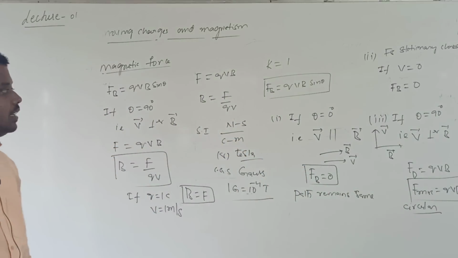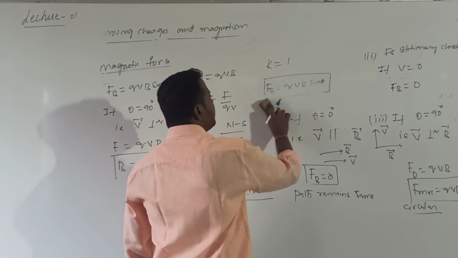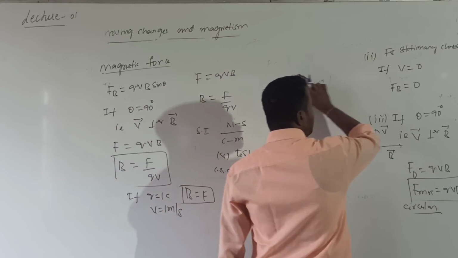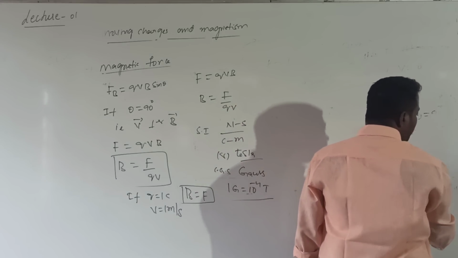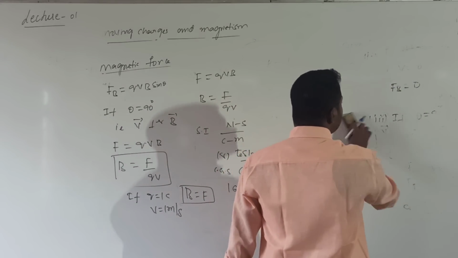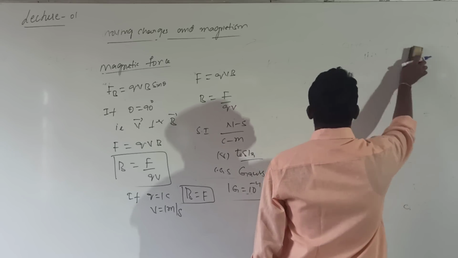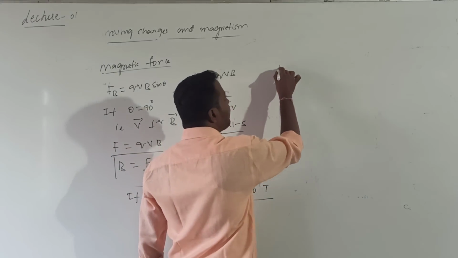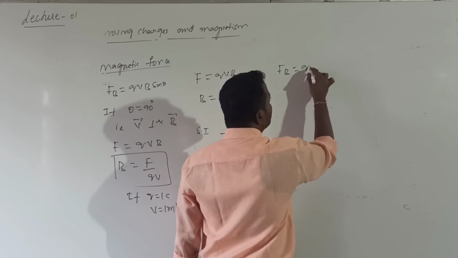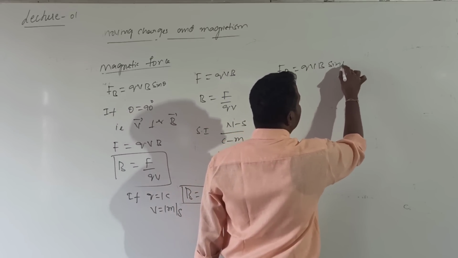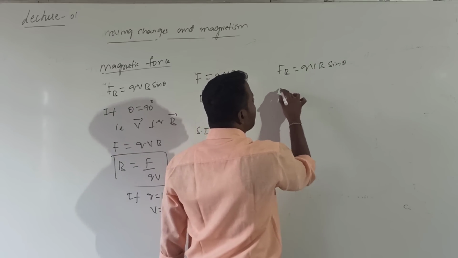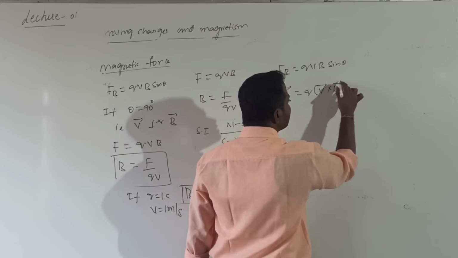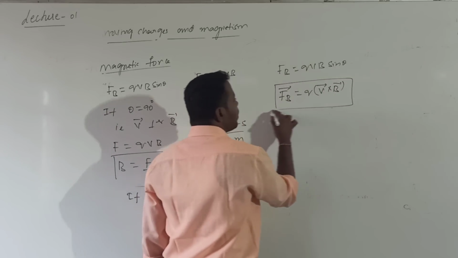Okay, so this is the expression, but force is a vector quantity, so we need to express this force expression in terms of vector quantity. And a very important point for us is the direction of this magnetic force. How can I calculate this magnetic force direction? What is the expression we got for FB? FB is equal to Q into V into B into sin theta. In vector form, FB bar can be written as Q into V bar cross B bar.